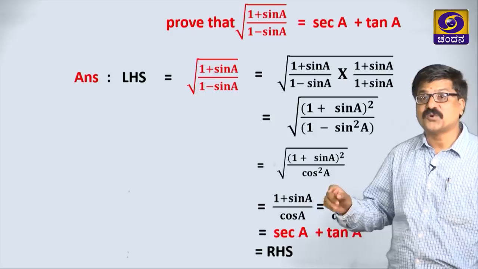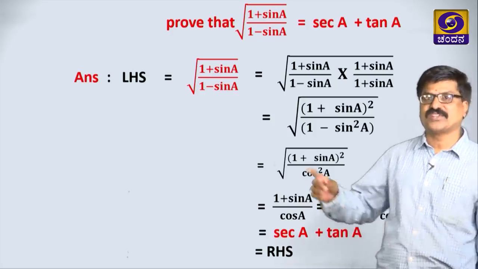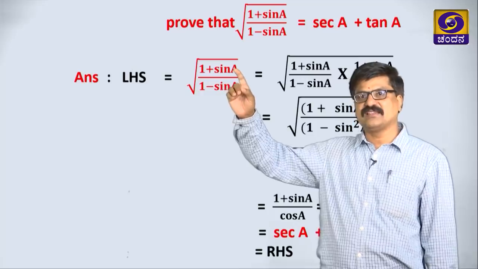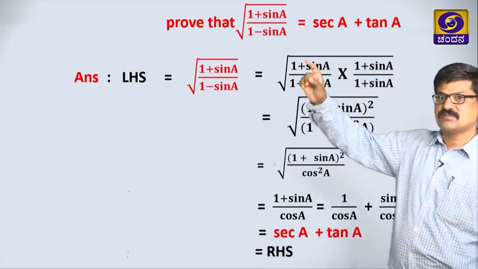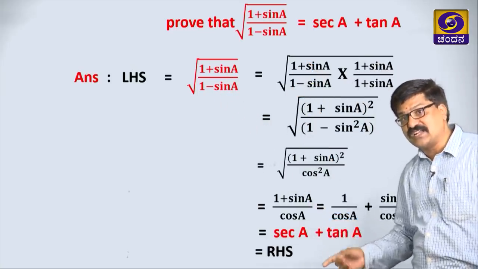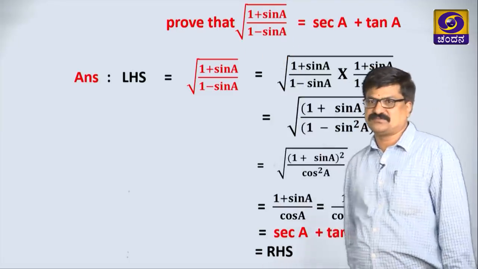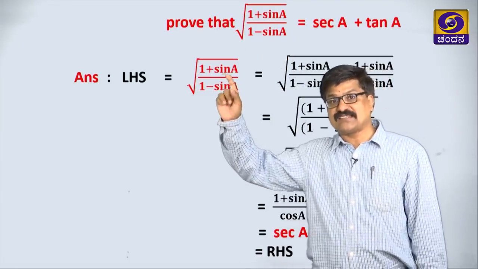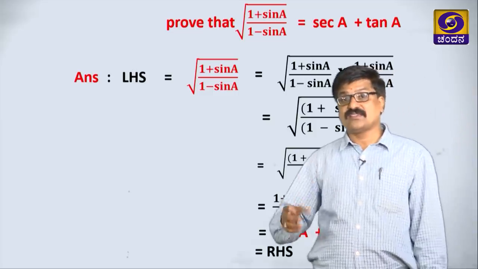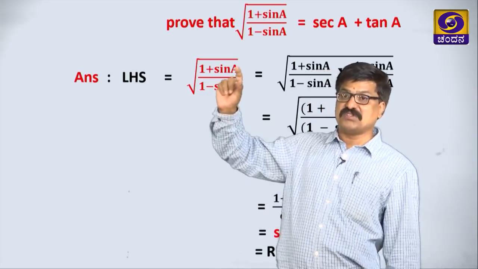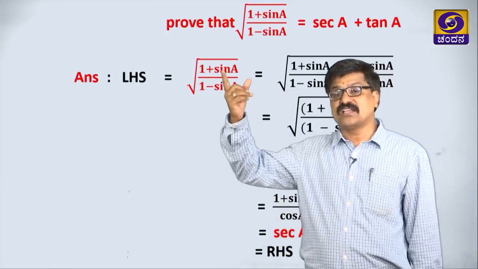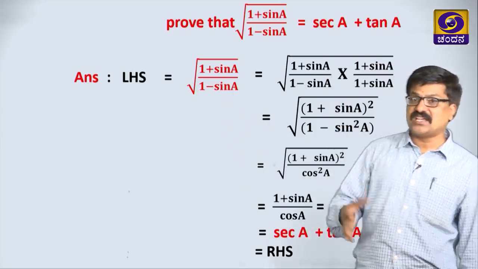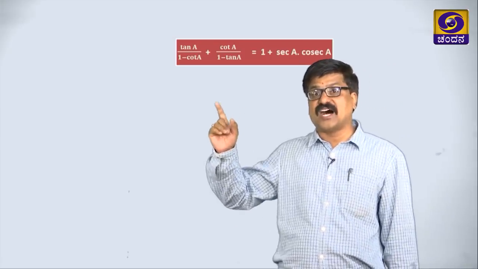Observe, suppose the students want to do one more sum, very simple: change this sign. Here plus is there, minus is there. Right here plus, right here minus, do the same steps, you are getting a different answer, that becomes a new problem. Suppose you change sine as cos, one more sum like this. By keeping a sum in your mind, if you change sine in numerator or denominator, or trigonometric identities, if you are changing, many more sums you are getting. Let us take the idea of framing the sum.